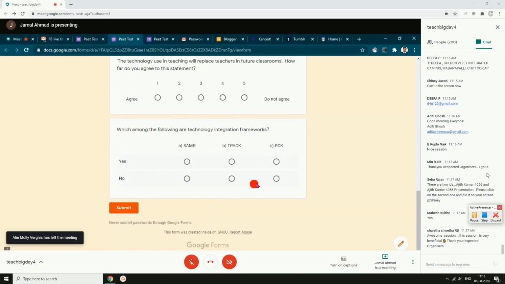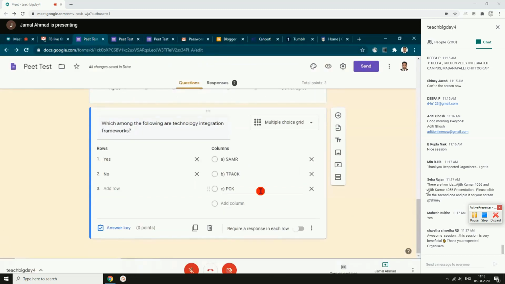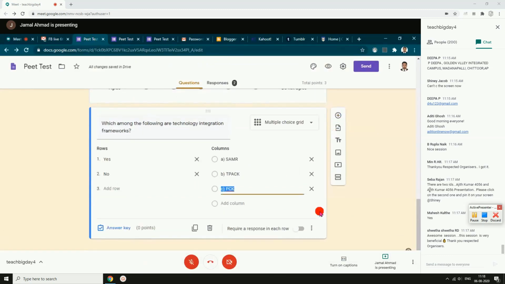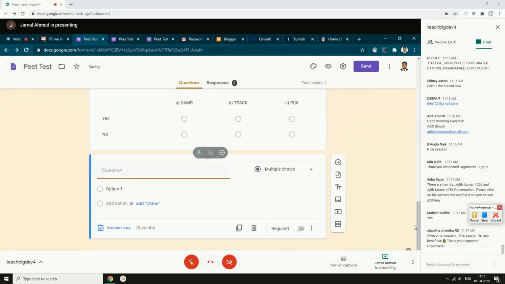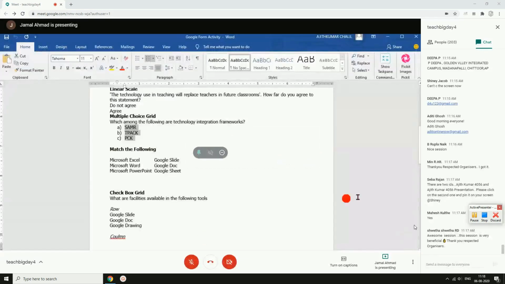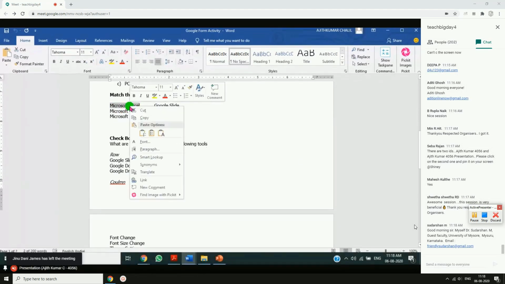And the same we will use for the multiple matching type question. I'll show you how it is done. I'll again click on this. I'll click on, sorry, here. Then I'll click on the plus button. Now I am taking a match the following type question. It is there in your, okay, copy.